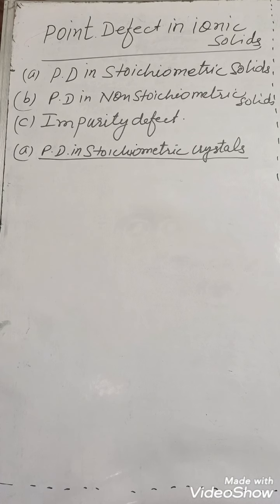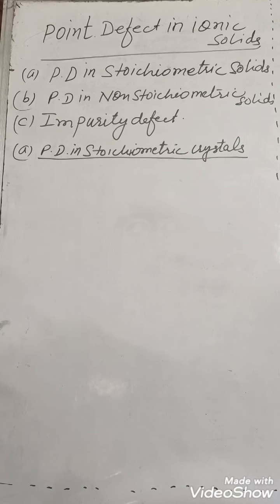And this stoichiometric compound here we will discuss in 2 categories. One is Frenkel defect and another is Schottky defect. So here we will take, as in a previous topic we have taken point defect in non-ionic solid, vacancy defect and interstitial defect.